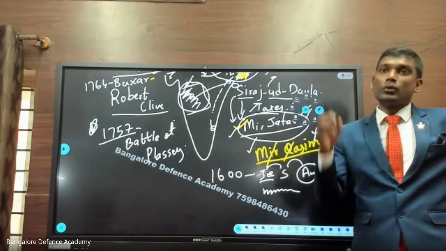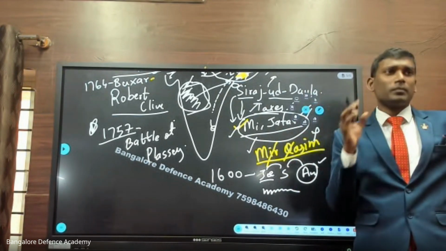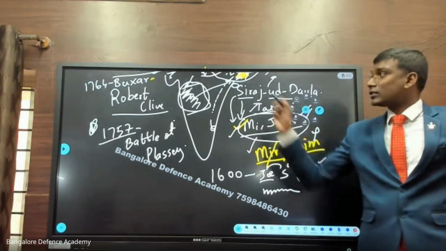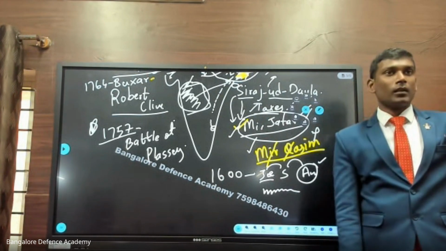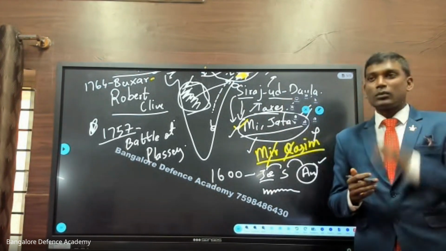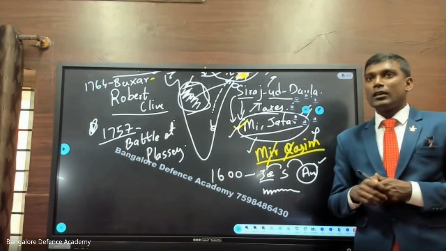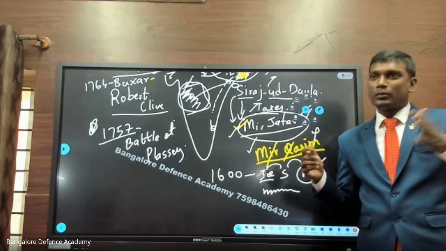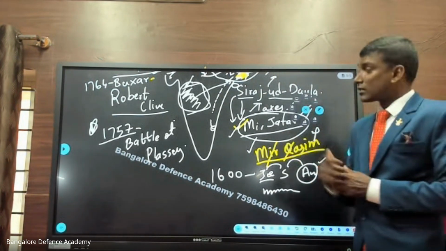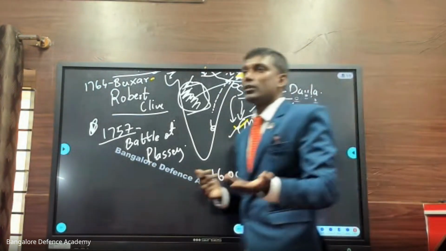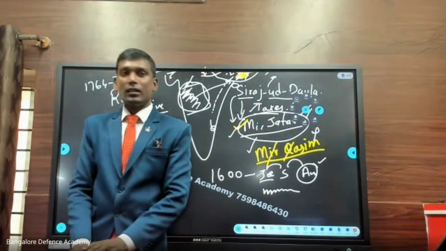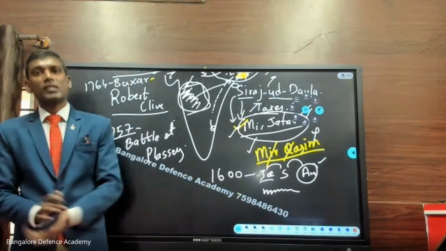East India Company ko itna mara usne, he beat them so badly that not even a single East India Company person was there in Kolkata. They all sat in the ship and ran away from that place. But there was only one man, and he was smart. He took a small boat and was hiding in some places. After some months, he came back to Kolkata and told the common people there, I like this place. I want to be settled in India. So you only save my life.